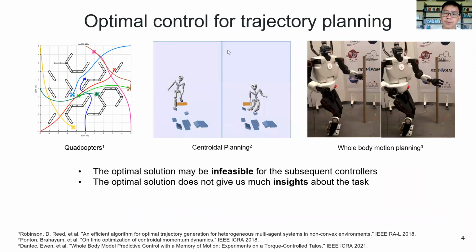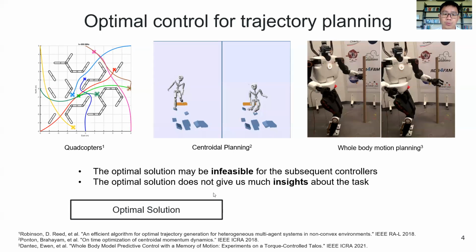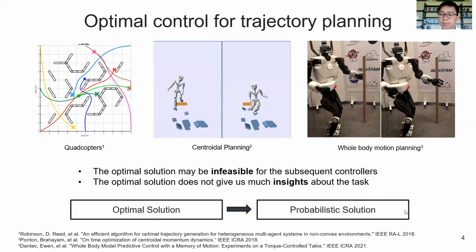Optimal control is often used for trajectory planning of many different dynamical systems, including quadcopters in a maze-like environment, planning trajectory of centroidal motion of a humanoid robot, or even planning the whole body motion. The trajectories are often tracked by another low-level controller, and the issue is that often the optimal solution may be invisible for the subsequent controllers. And we also argue that the optimal solution does not give us much insights about the underlying task itself. So we propose to move from considering only the optimal solution to consider the whole probabilistic solution.